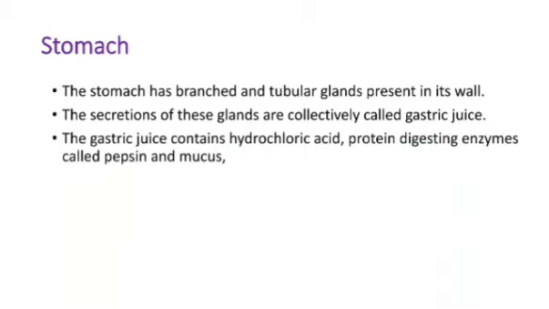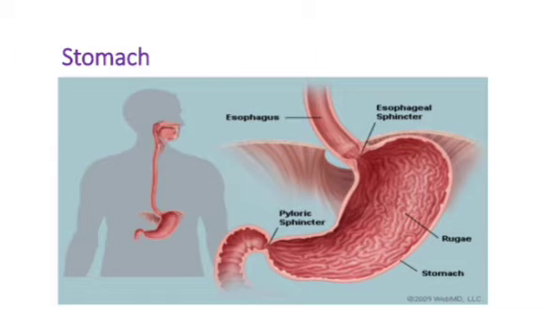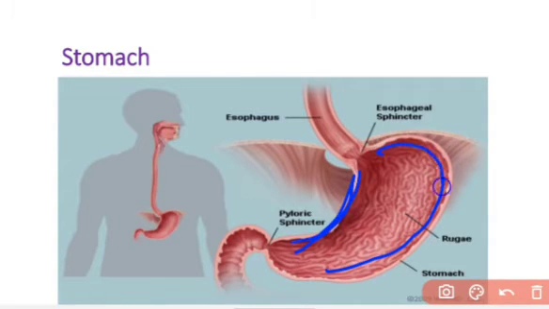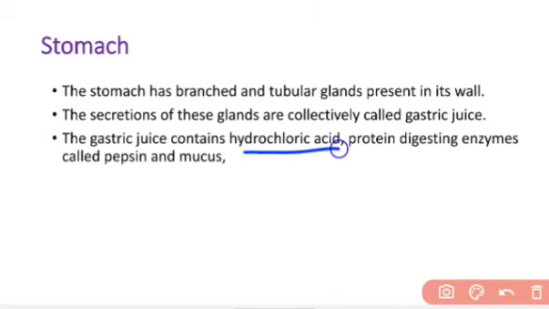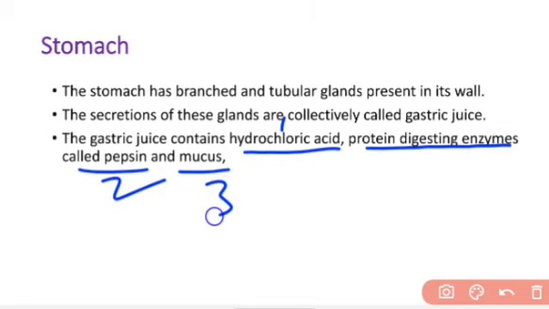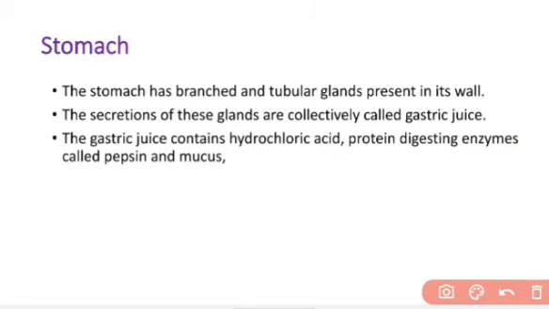Now the stomach has branched and tubular glands present in its wall, and the secretion of these glands is collectively called gastric juice. So the inner wall of the stomach contains glands. That glands secrete the mixture of substances that is called gastric juice. The gastric juice contains three things. What are these things? Hydrochloric acid, protein digesting enzyme called pepsin, and mucus. Three things are secreted by the wall of the stomach.